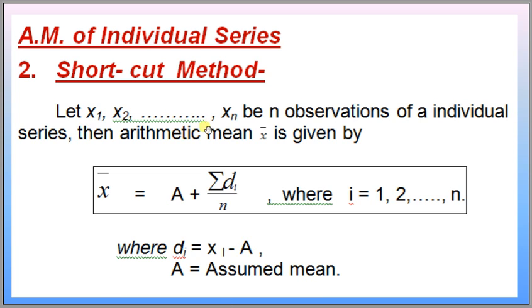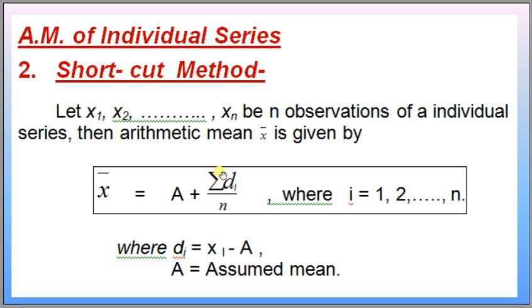If our xi values are very large, then we subtract each value by an assumed mean a to reduce the observations and to reduce the calculations.